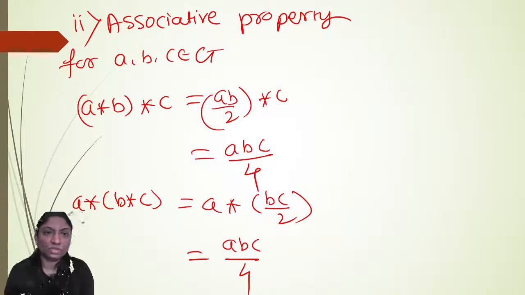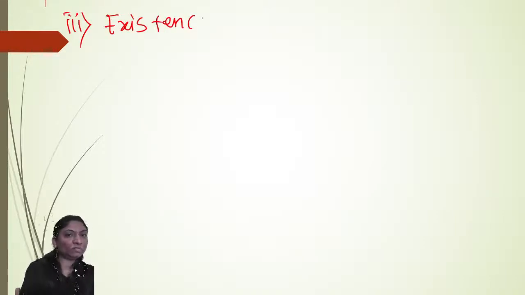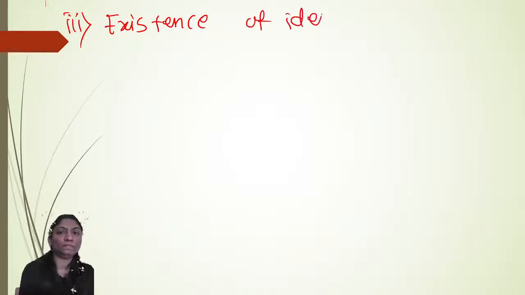Now see, next is existence of identity. Third, existence of identity.